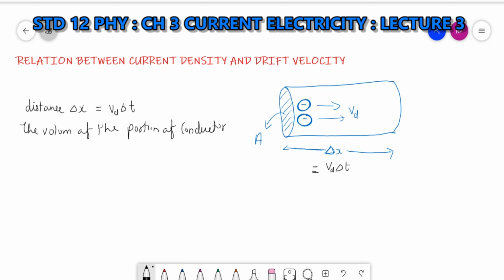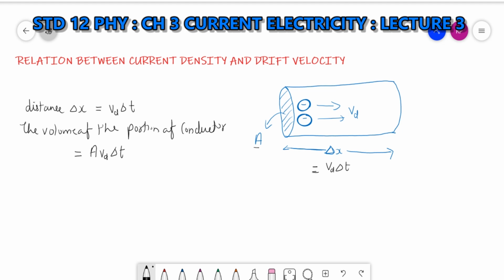Area into length. Here this is the area and this is the length, so the volume will be equal to A vd delta t. So the volume of the portion of the conductor, whose length is delta x, will be equal to A vd delta t.